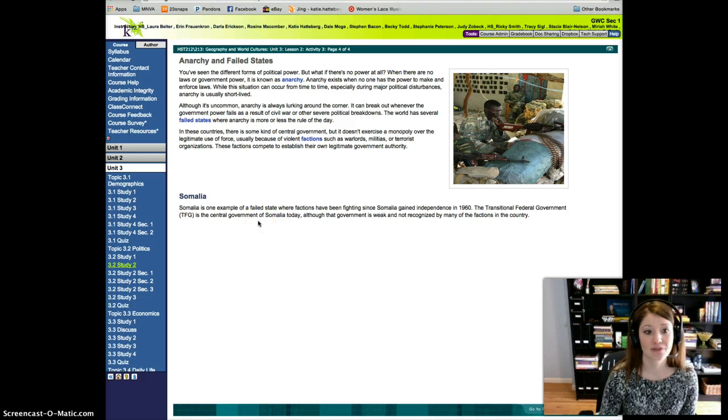Somalia is one example of a failed state where factions have been fighting since Somalia gained independence in 1960. The Transitional Federal Government, the TFG, is the central government of Somalia today, although that government is weak and not recognized by many of the factions in the country.